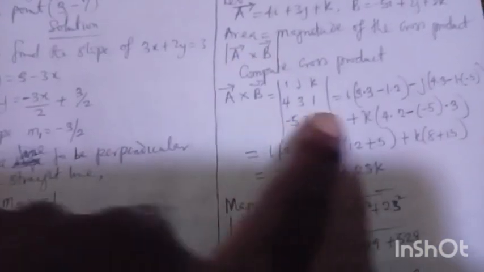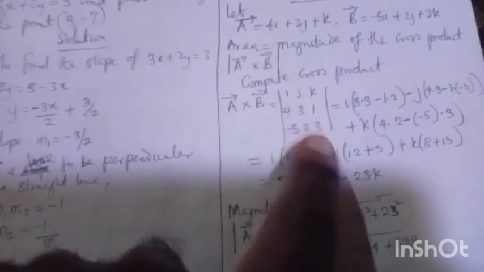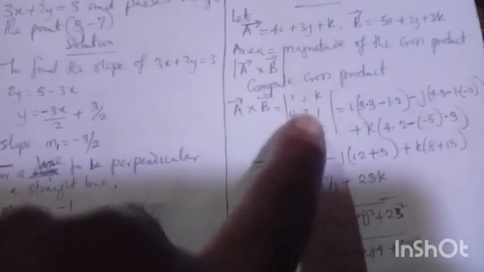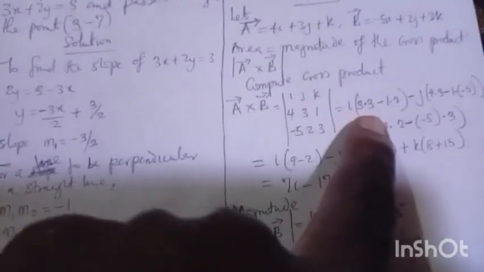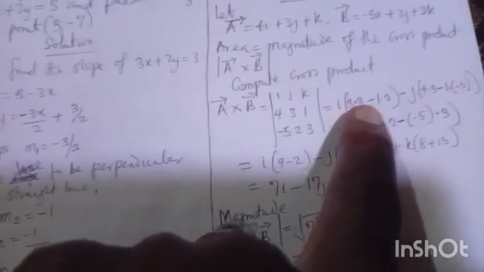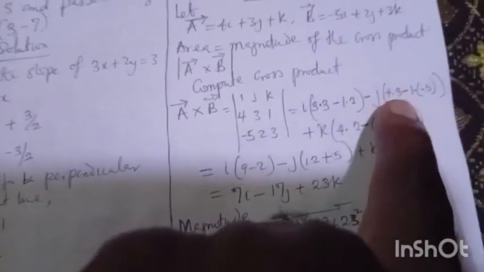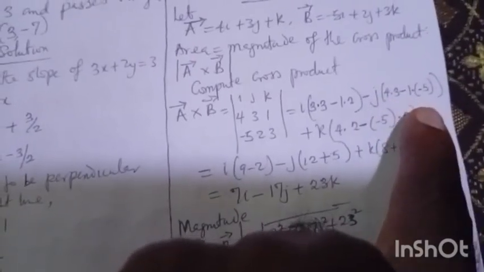All right, if I pick my i, what will be the value? We have 3 times 3 minus 2 times 1, the 3 means 3 times 3 diagonally. That dot you are seeing here means times. So 3 times 3 minus 1 times 2. Same thing for the j side: 4 times 3 minus 1 times 1 times minus 5.